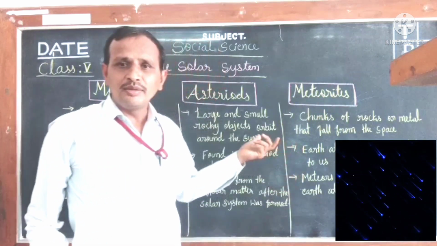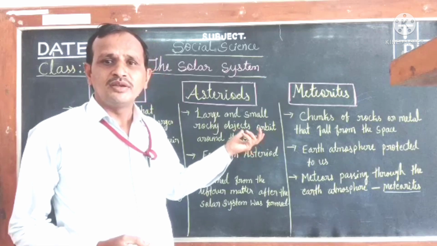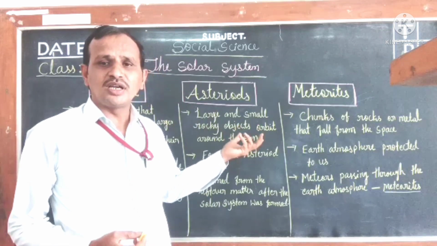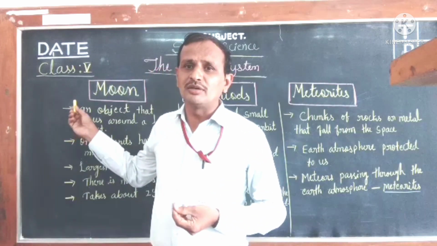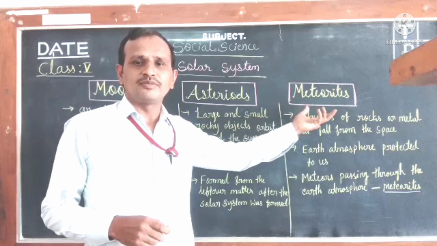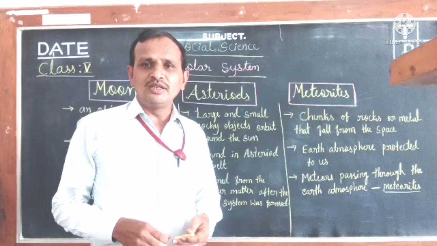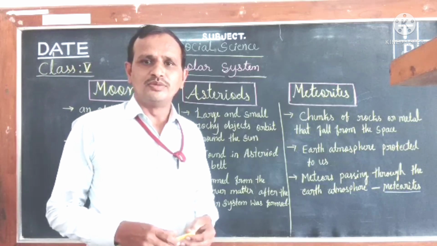So these are the 3 main topics of today's session, children. Now let's begin with the first topic of today's session, the moon.